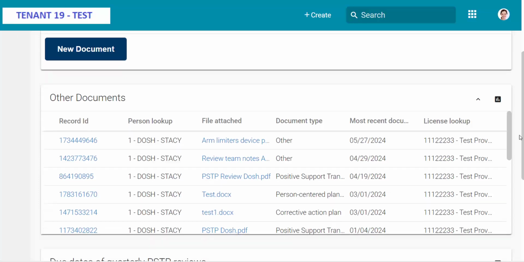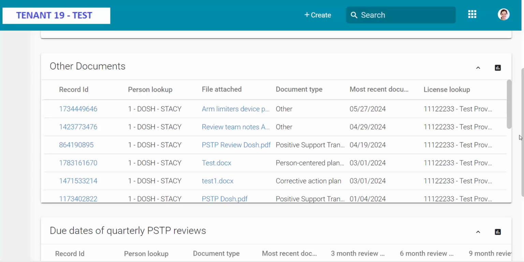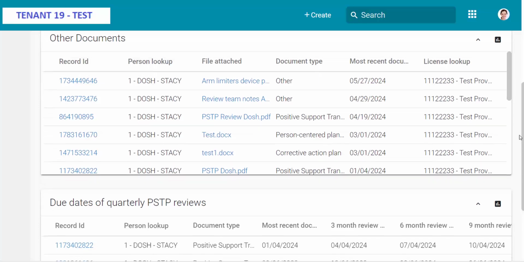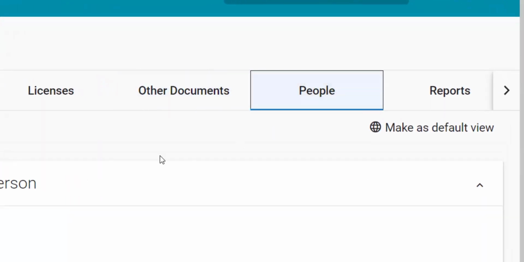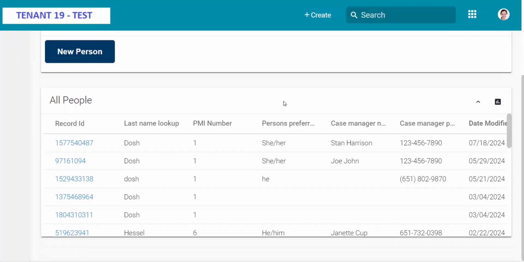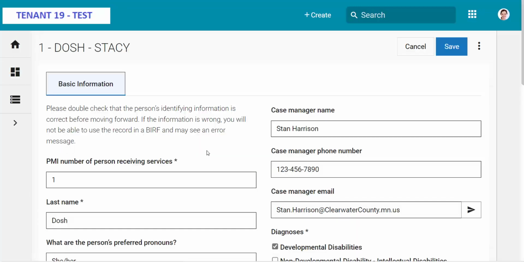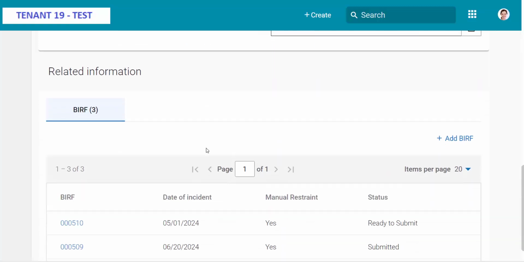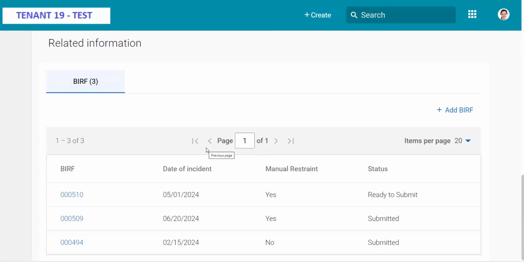It also lists when the license holder might need to submit a Positive Support Transition Plan, or PSTP, to DHS after repeated emergency use of manual restraint, EUMR, as well as when a quarterly review form is due for any PSTP that has been submitted to DHS within the past year. People. This dashboard lists all the people profiles created by the MIRS user or the people they supervise. You can click on a profile to see all the BRFs submitted to DHS under that profile.